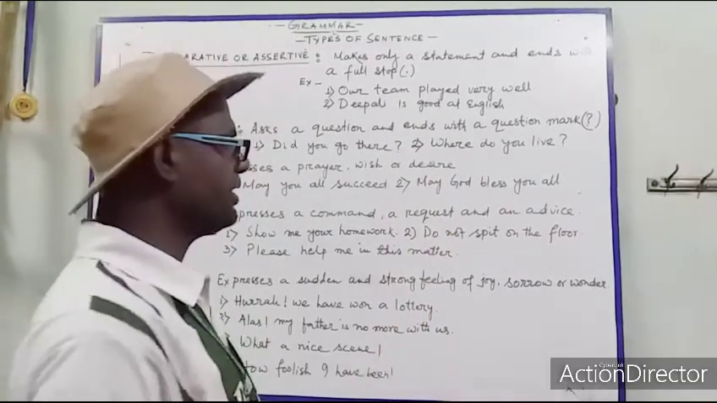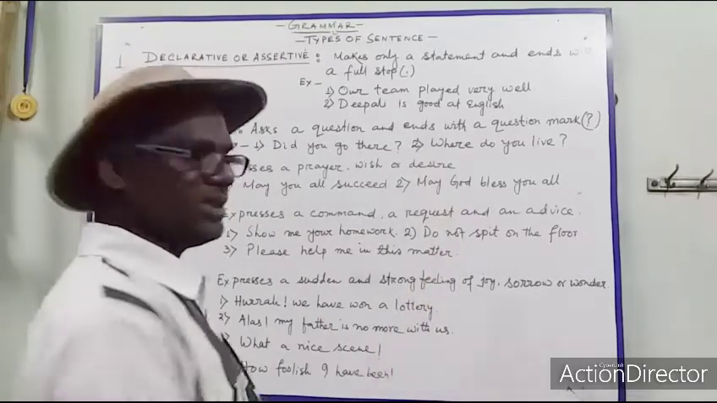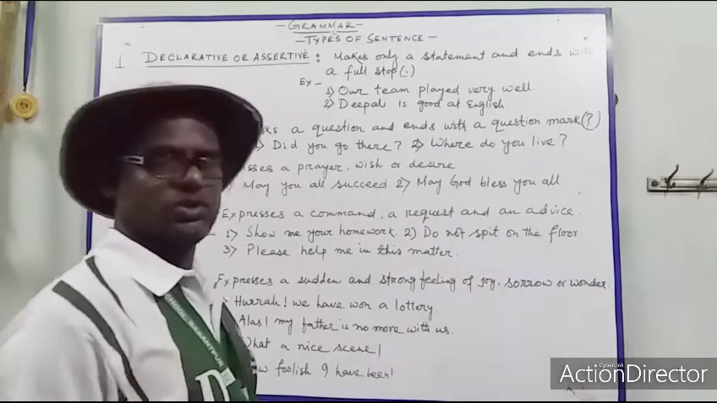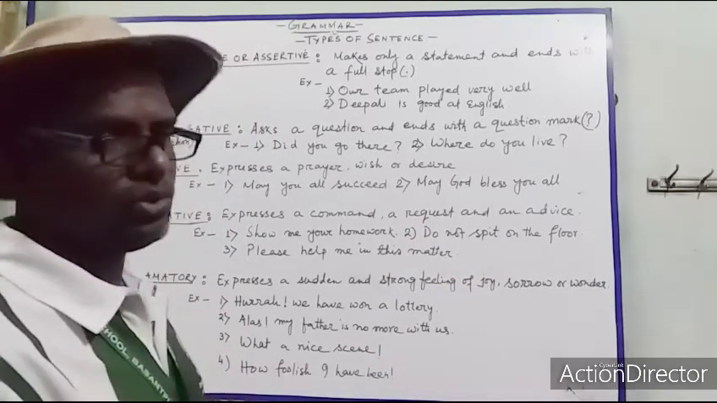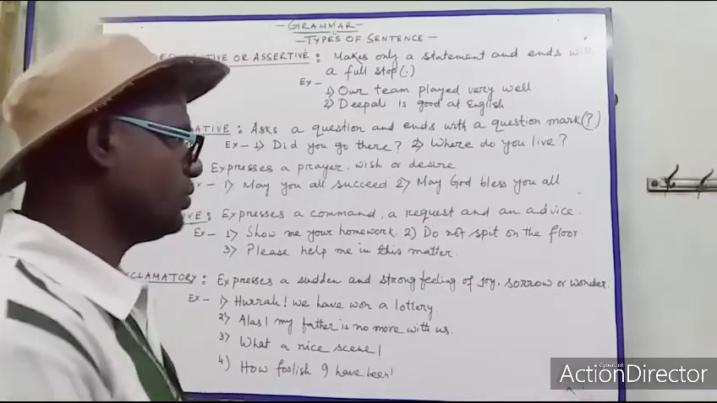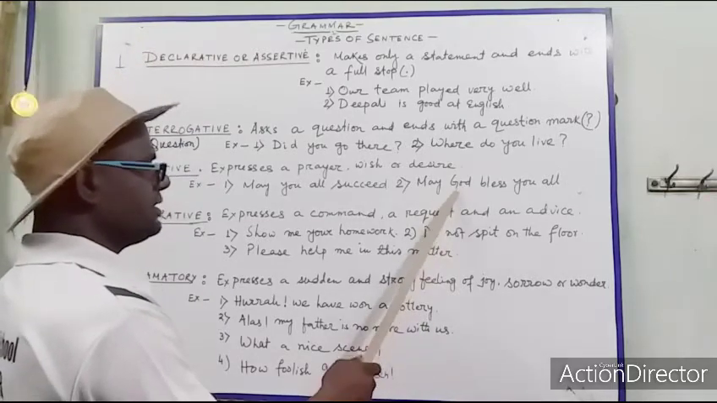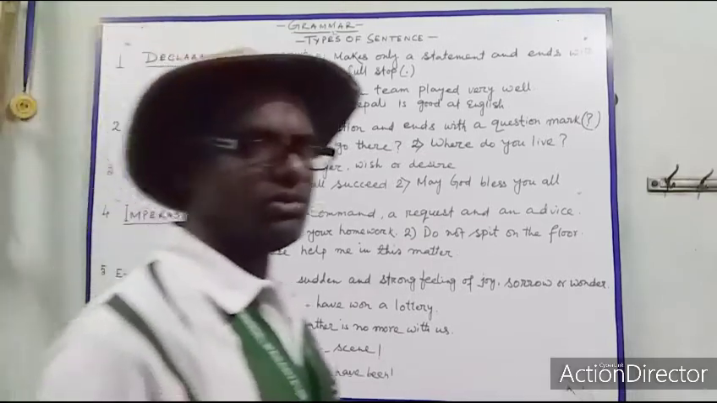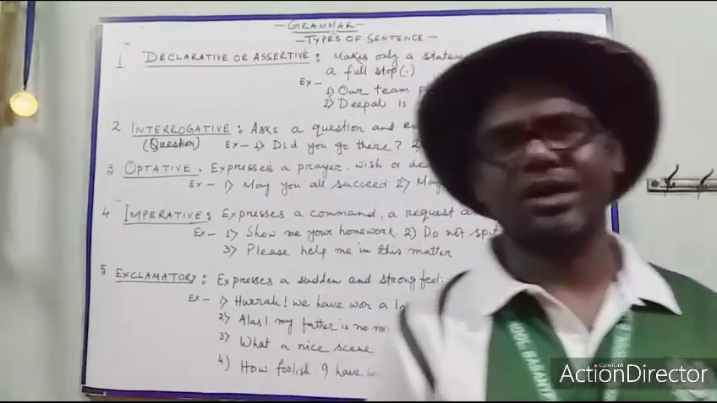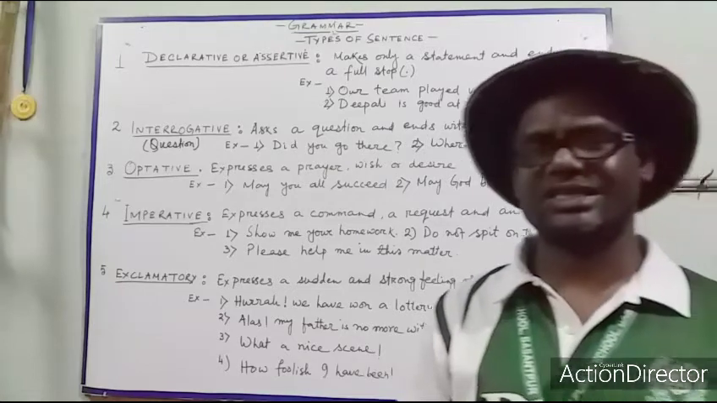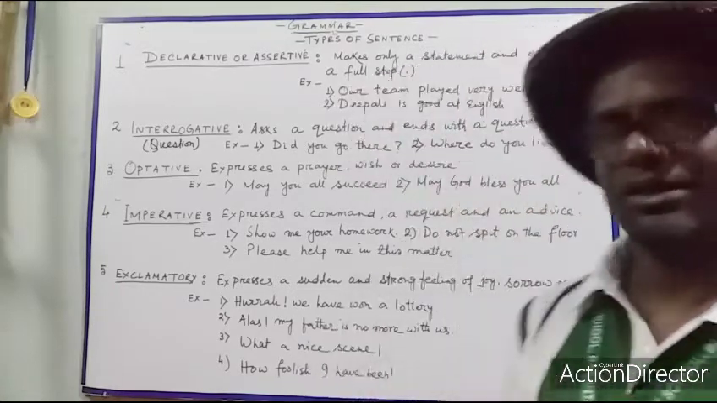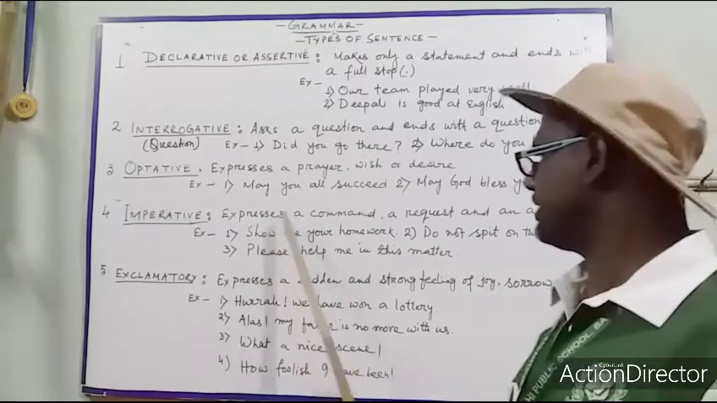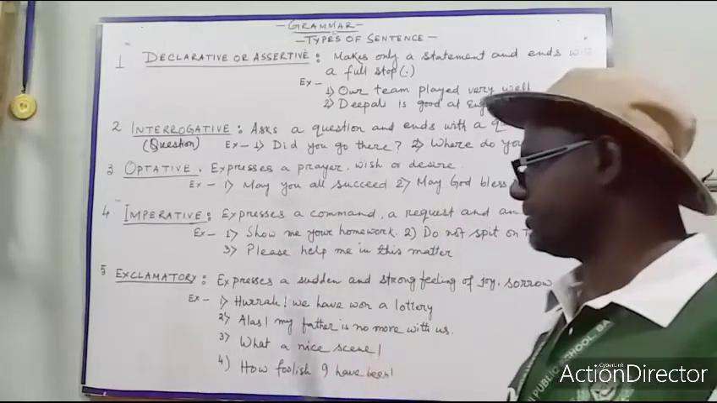And wherever there is prayer, that is an optative sentence. Okay. So may God bless you all. This is a prayer to the Almighty God. So this sentence is under optative sentence. We know now that optative sentence tells about desire, wish and prayer. So these two sentences are optative sentences.